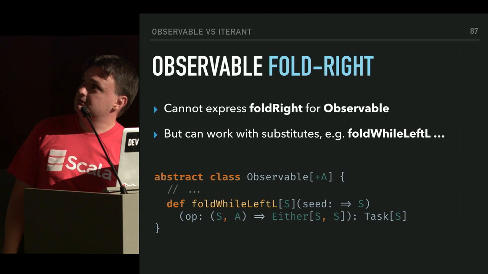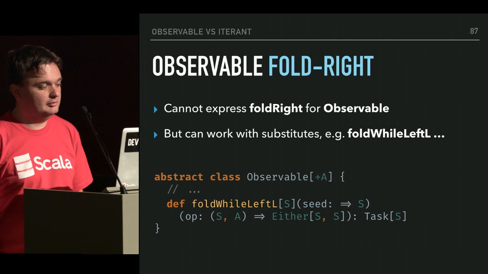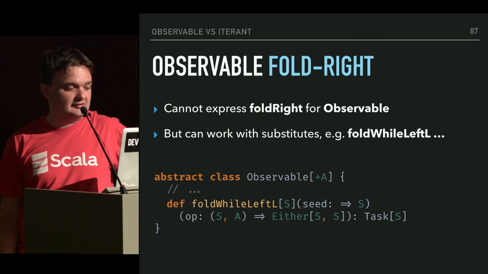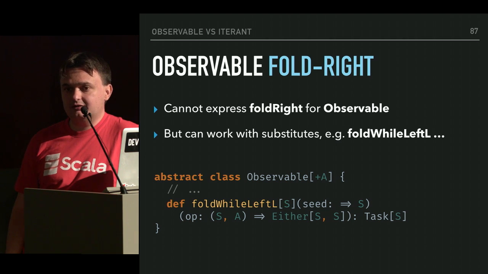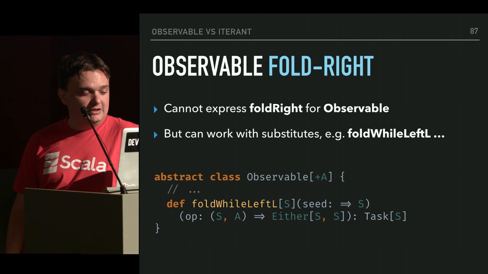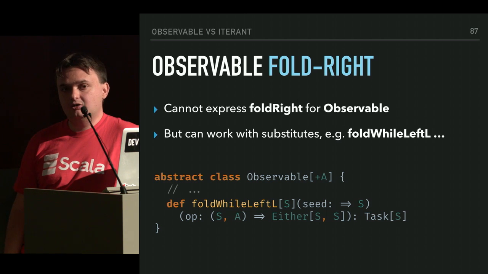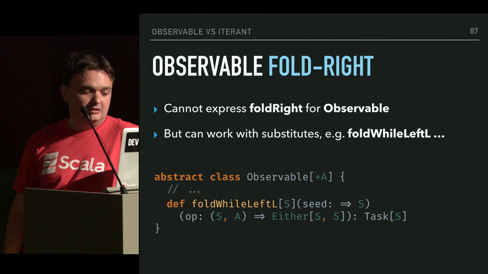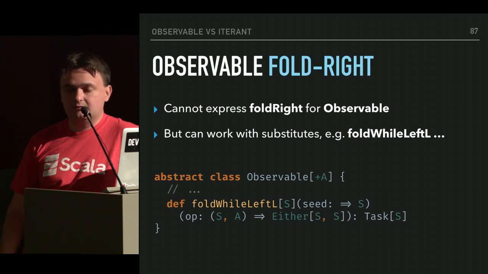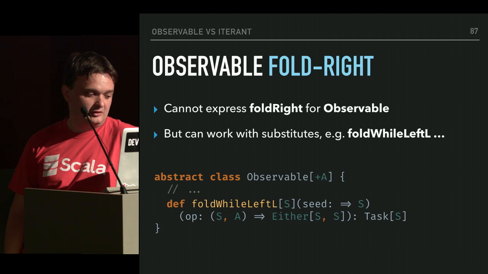Another cool difference between them is that observable cannot express foldRight. FoldRight is a really cool operation, but it reflects the shape of the data structure, and we cannot express foldRight for observable because it does not afford an efficient head-tail decomposition. And whenever you subscribe to an observable and you make it tick, you can only have one subscriber to that observable, and you cannot switch subscriptions and so forth.